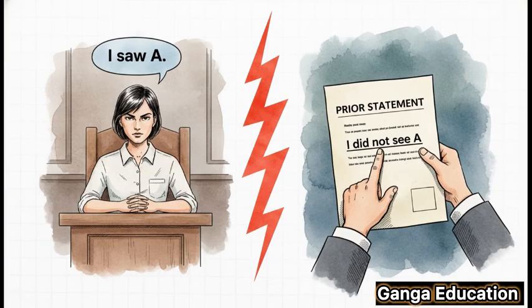And here's a perfect example of how this works. Let's say a witness testifies in court, "I saw the accused, A, at 10 p.m." But in their statement to the police right after the incident, they wrote, "I did not see A." Now, the lawyer can't just stand up and say, "Aha, you're lying. Here's your police statement." Nope. They must first show that written statement to the witness, point to the line, and ask them about it. This gives the witness a fair chance to respond before the contradiction can be officially entered as evidence. This is a classic exam scenario, by the way.